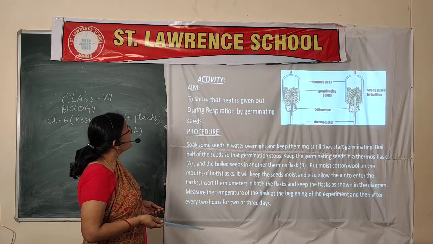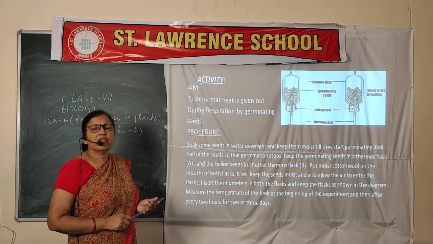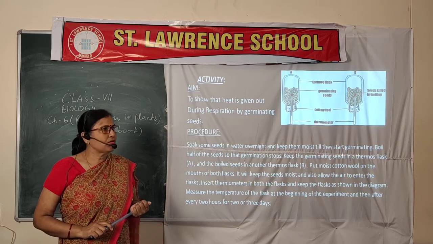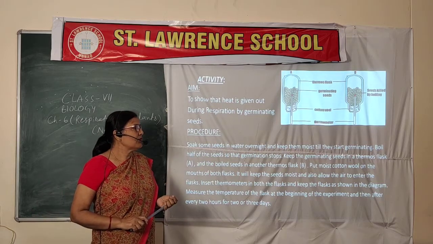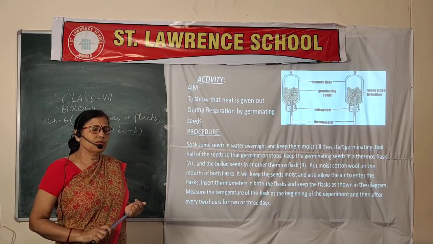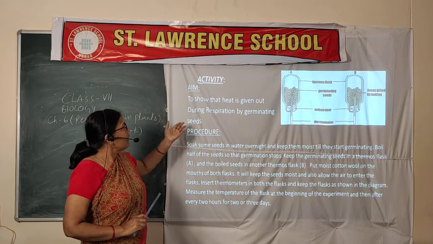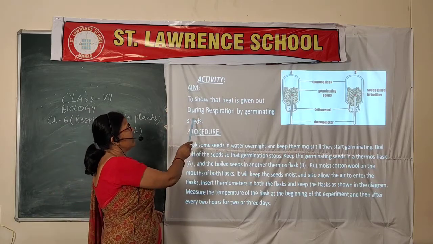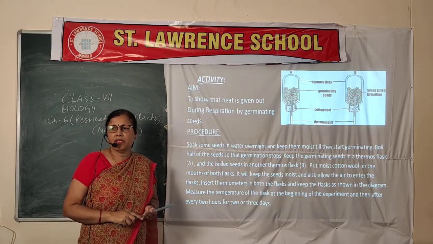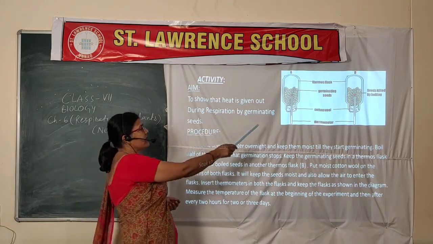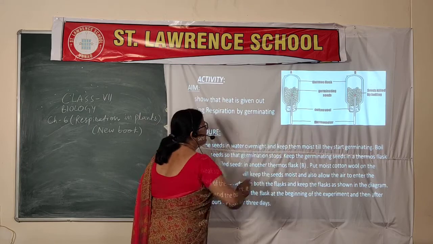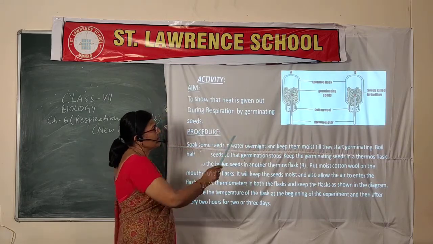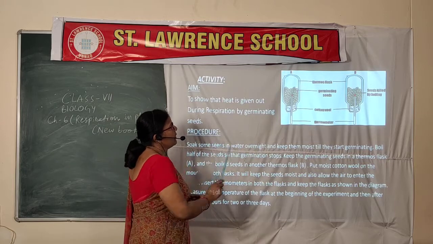Next you will see the activity. Many activities show that carbon dioxide, heat and water vapor are released. But I have taken only one activity, to show that heat is given out during the respiration of germinating seeds. Two respirometers are taken, and a thermometer is fitted to each.